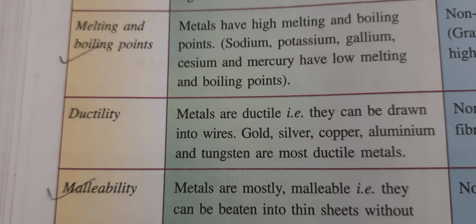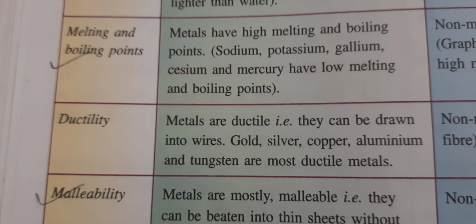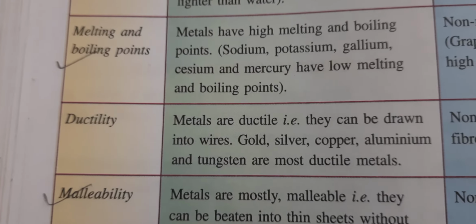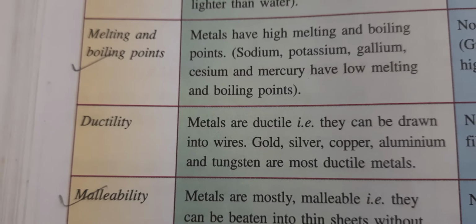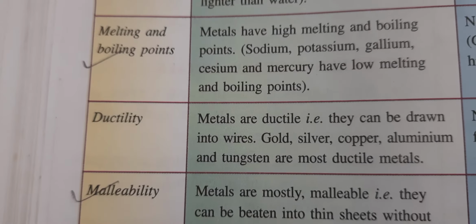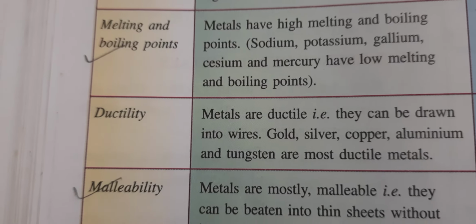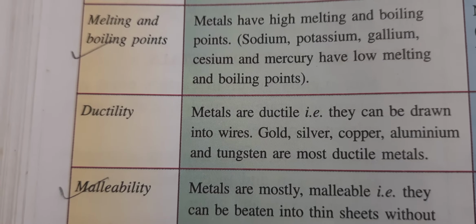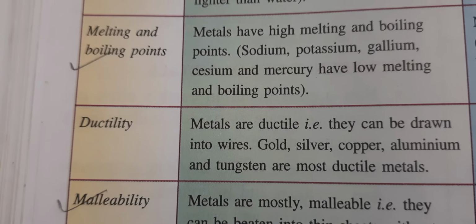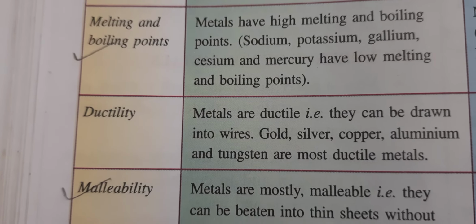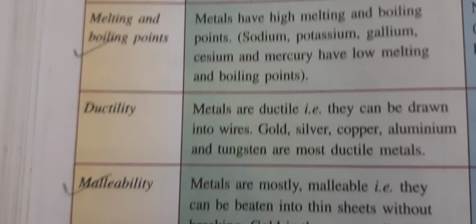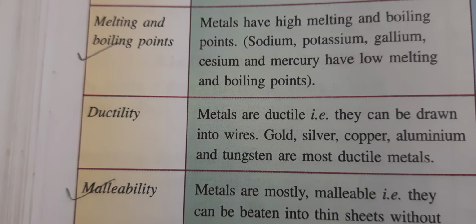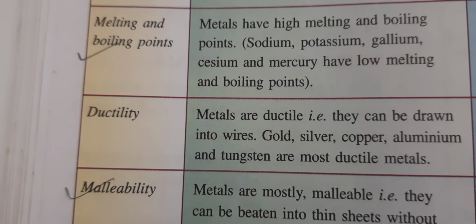Now next one, melting and boiling point. As the molecules are very near, they will not leave each other easily. They are very tightly packed. We have seen in diagrams that molecules in a solid are very tightly packed, not far away. So it will take too much energy to break the force of attraction between the molecules. So the melting and boiling points of metals are generally very high.